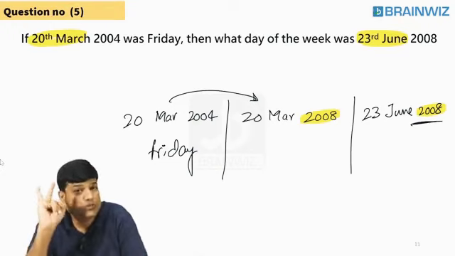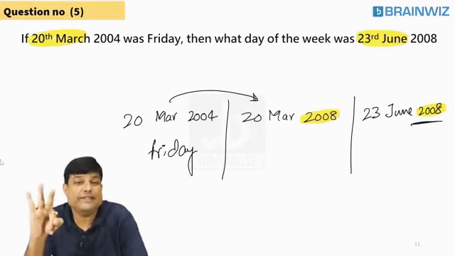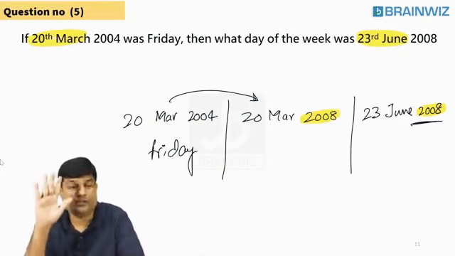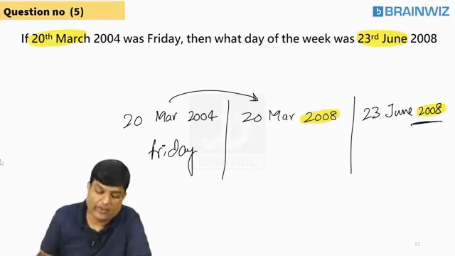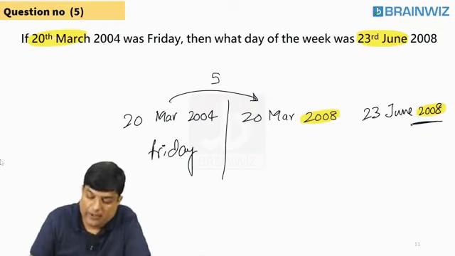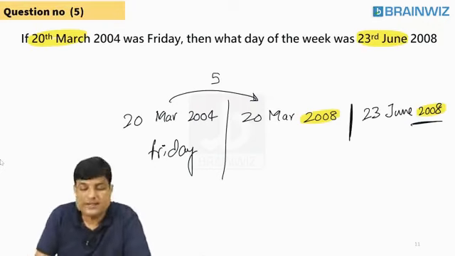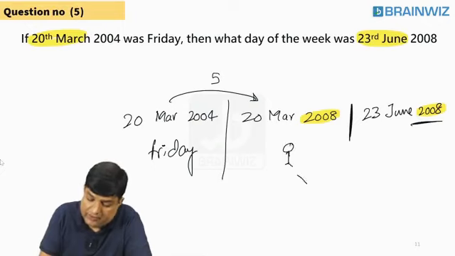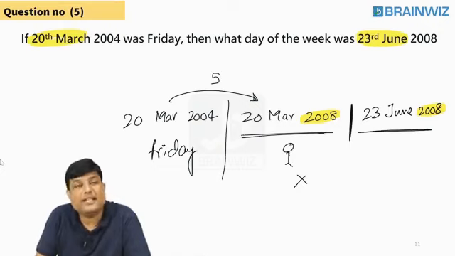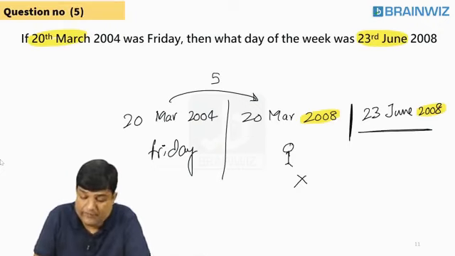2005 to 2006, 1. 2006 to 2007, 1. 20 March 2007 to 20 March 2008, 2, because by 20 March 2008 you have covered the leap year. So how much here? 5. Are you understanding, everybody? How much here? 5. Students, is this your destination? No. You are not supposed to reach here. You are supposed to reach here. Just try to listen, everybody.